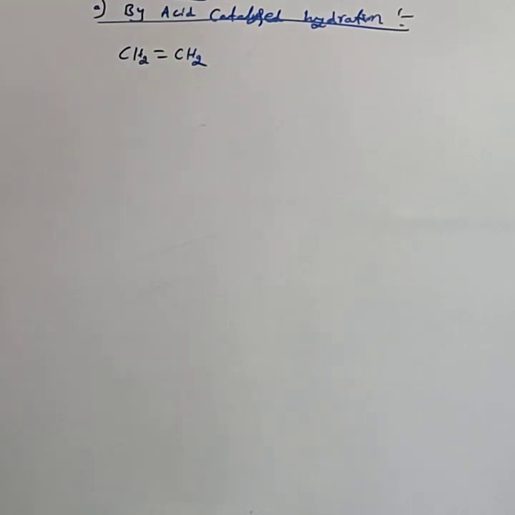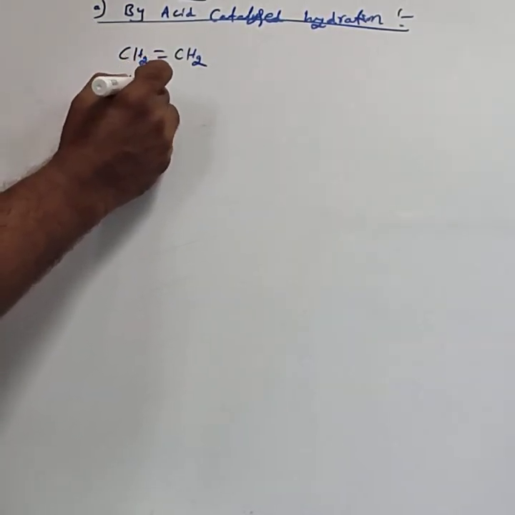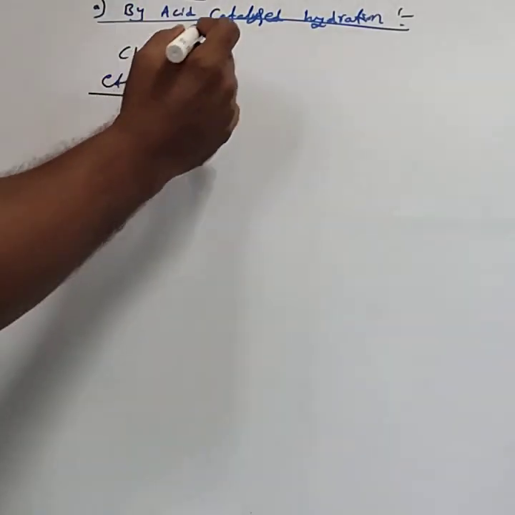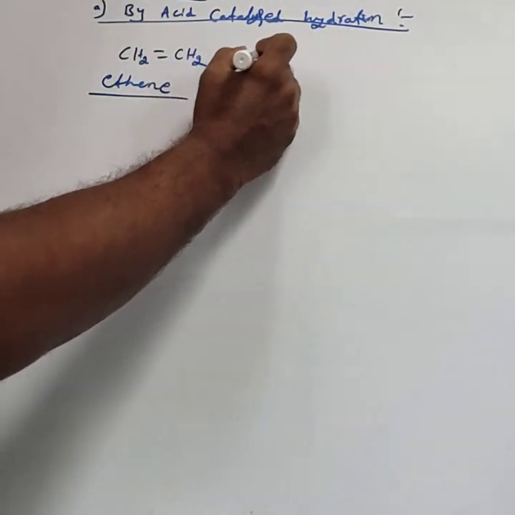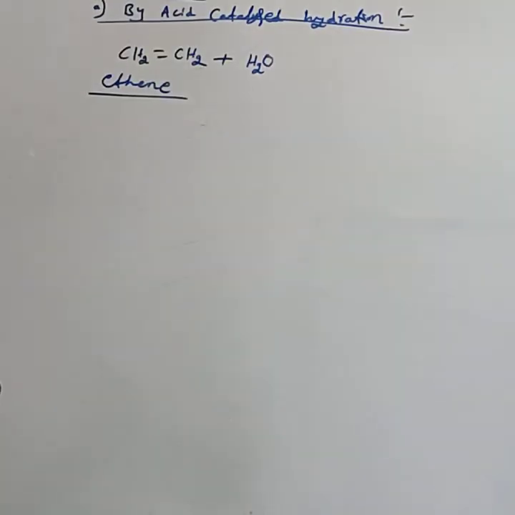It is called a symmetrical alkene. An example of a symmetrical alkene is ethene. This is ethene. Ethene is treated with water, which means hydrolysis.